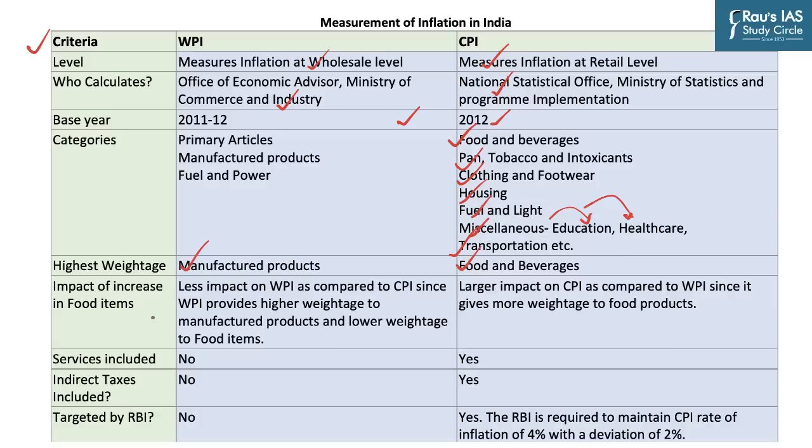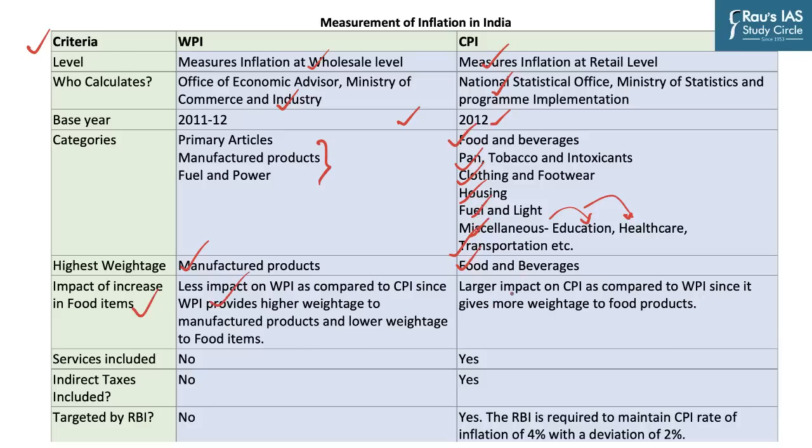Now, when the food prices increase, which is what is happening now, will it impact WPI the same way as it does CPI? Of course not, because you can see that the highest weightage is given to manufactured products, and so the impact of an increase in food items is less on WPI as compared to CPI, since WPI provides higher weightage to manufactured products and lower weightage to food items.